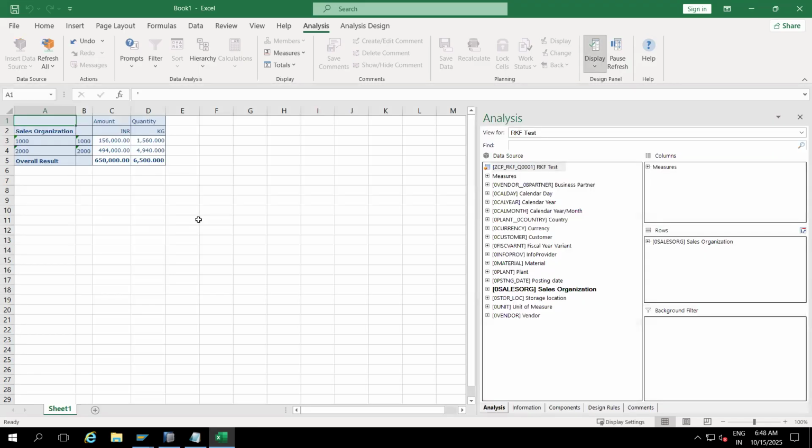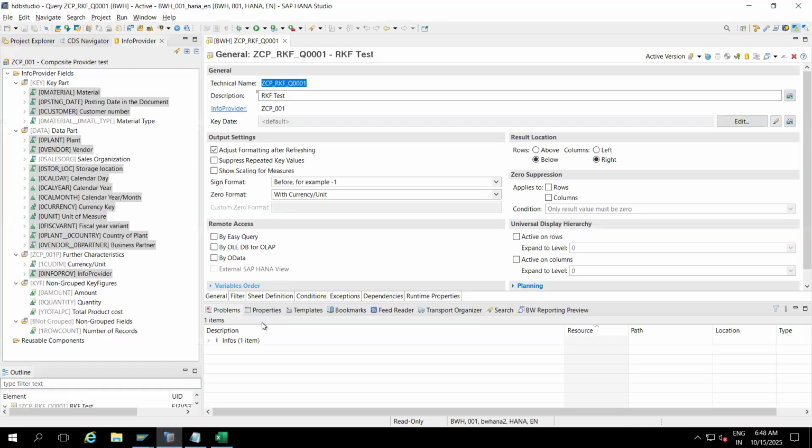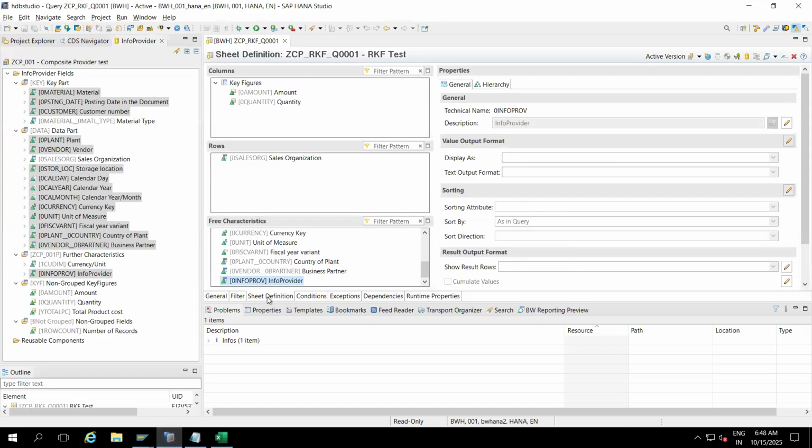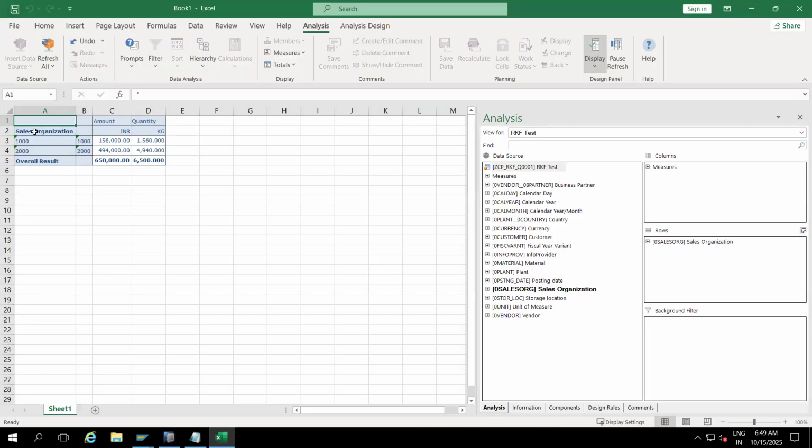See here, this is how it is initially showing. In the BEx query level, you can observe it: sales organization, amount and quantity. I have used many objects, but they are not displaying. You can compare it. Sales organization, amount and quantity I am able to see.